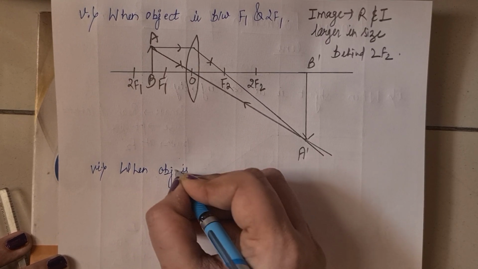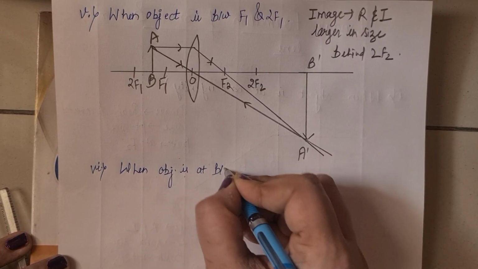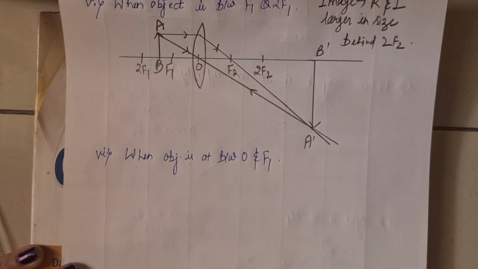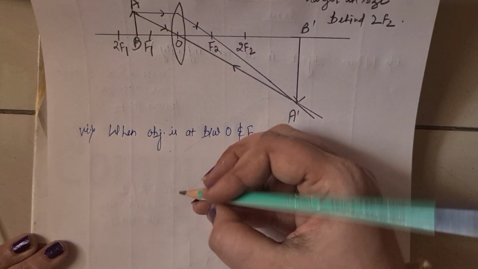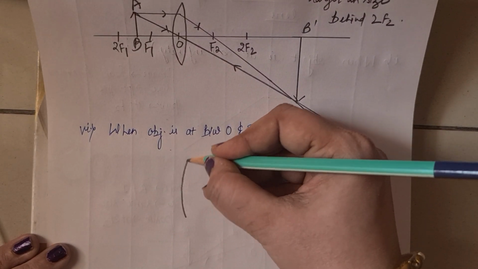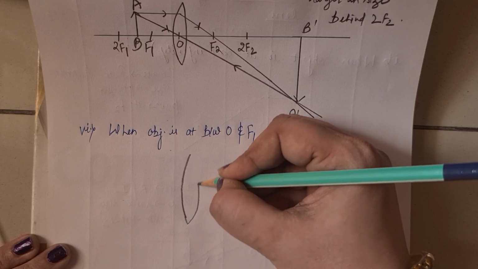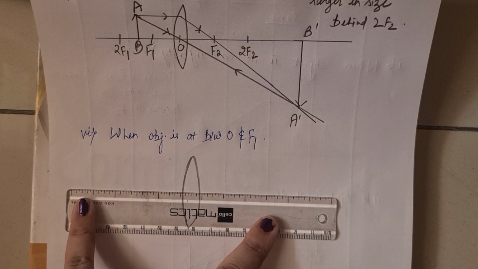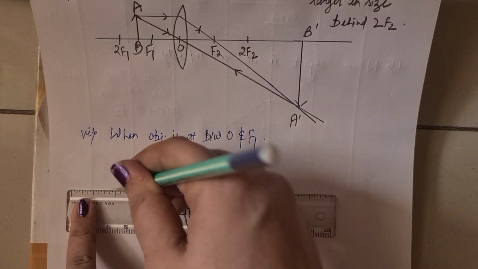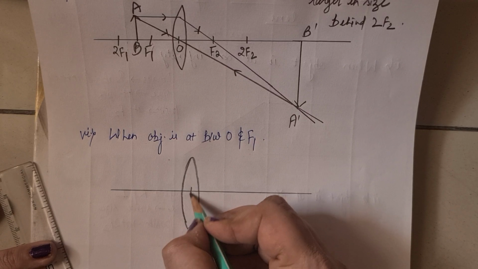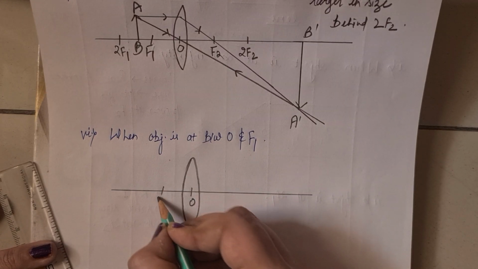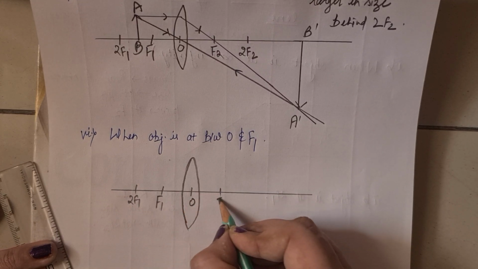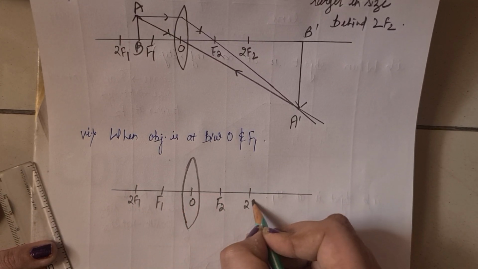Now the last case of image formation of a convex lens is when the object is between O and F1. It is very important, because we will discuss later why it is important. So it is a convex lens. I am making this quickly, you can make it better by practicing. It is the optical center, it is F1, it is 2F1, here it is F2, it is 2F2.